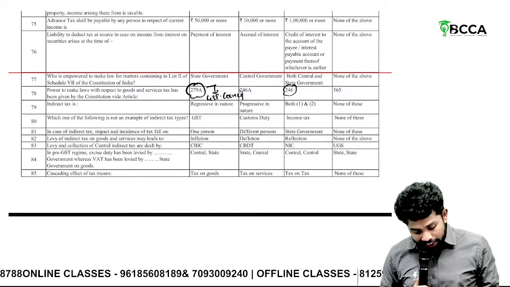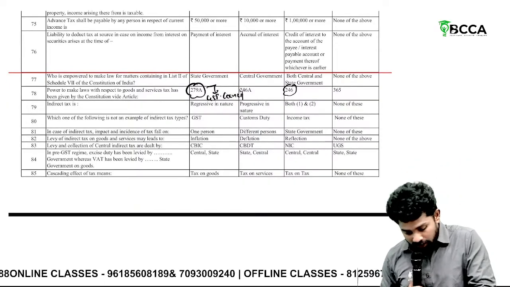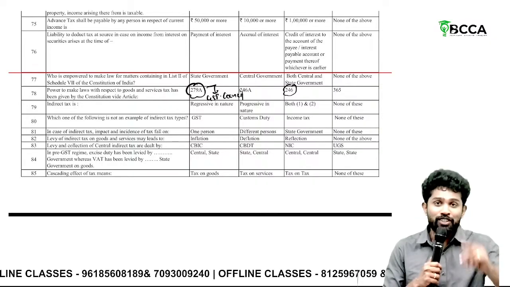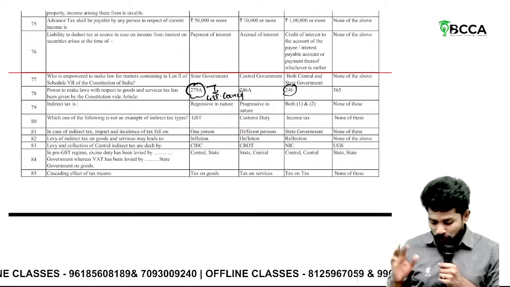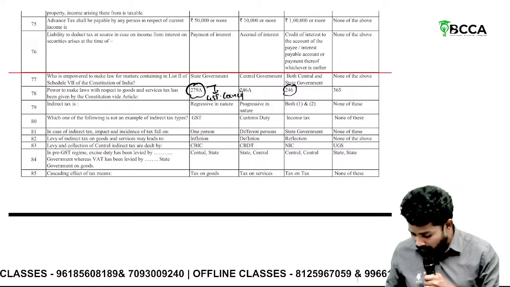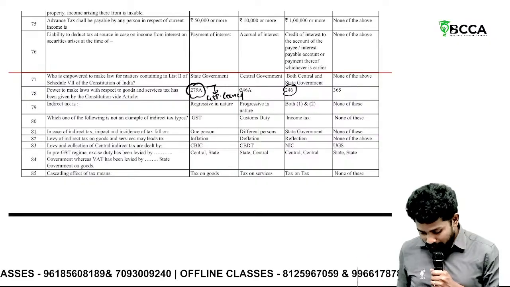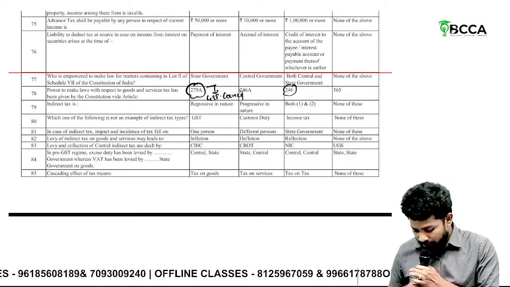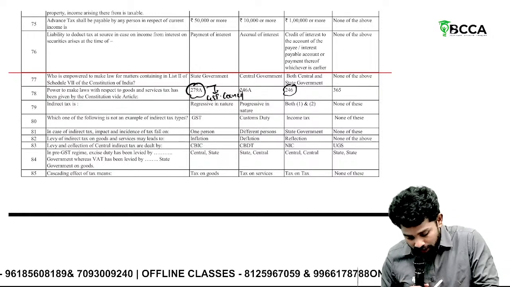Then, indirect taxes, which nature? Regressive in nature, progressive in nature. Sir, this MCQ if you don't answer, you should jump into a bucket full of water and die. Very easy MCQ. Indirect tax is progressive in nature or regressive in nature? Indirect tax is regressive in nature.